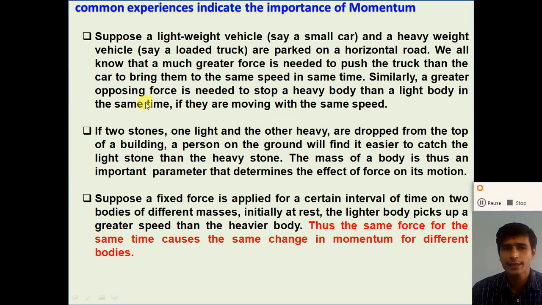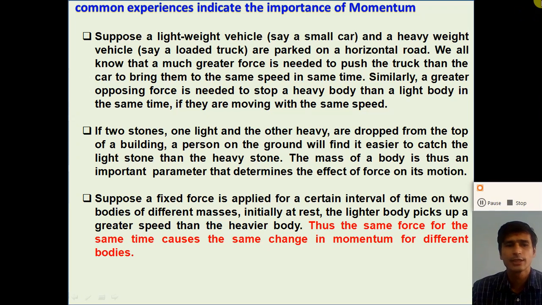Similarly, a greater opposing force is needed to stop a heavy body than a light body in the same time. If a heavy body and a light body are moving with the same speed and we need to stop both, we require more force on the heavy body compared to the light body.